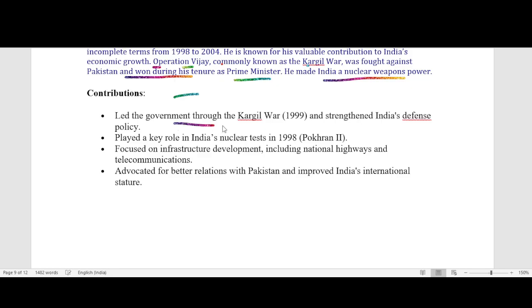Contribution: led the government through the Kargil War in 1999 and strengthened India's defense policy. Played a key role in India's nuclear test in 1998, Pokhran second. Focus on infrastructure development, including national highways and telecommunication. Advocate for better relations with Pakistan and improved India's international stature.